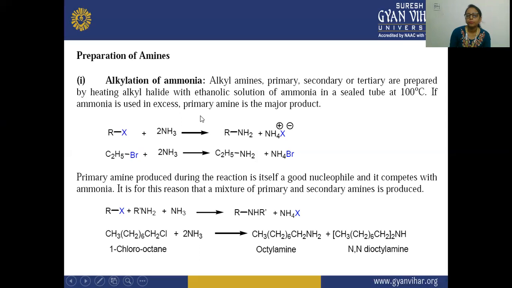It means there will be a formation of the primary amine, and this will be the major product in this